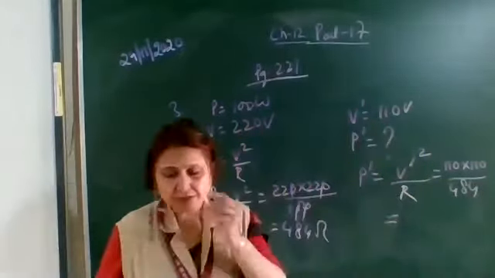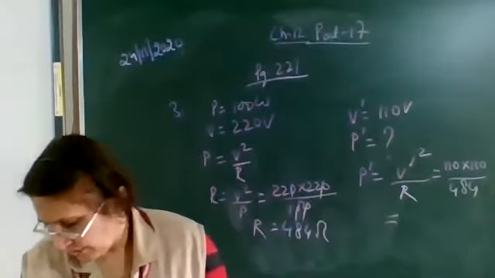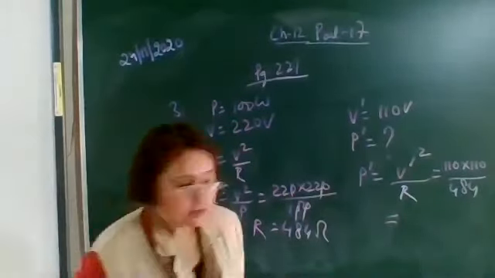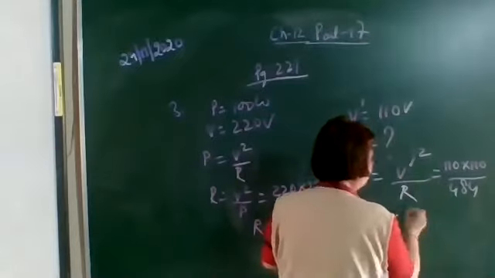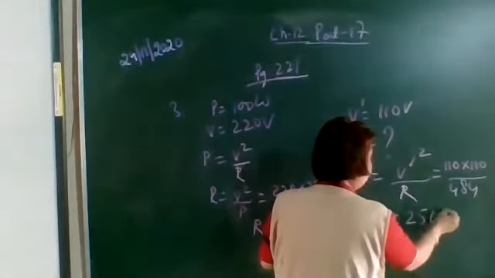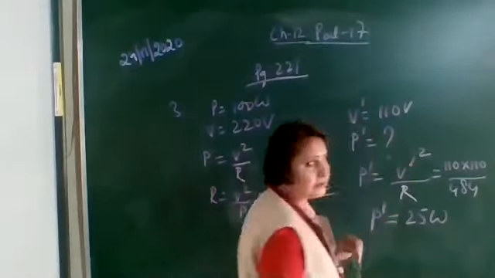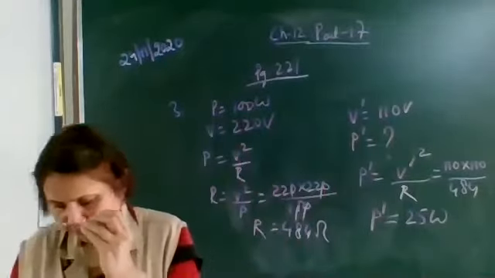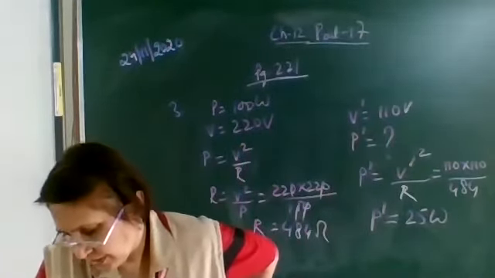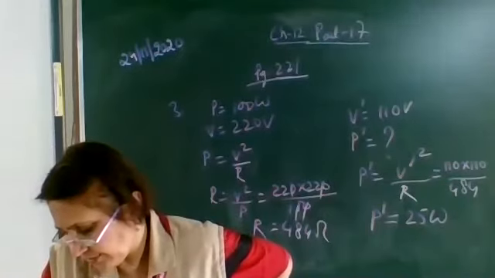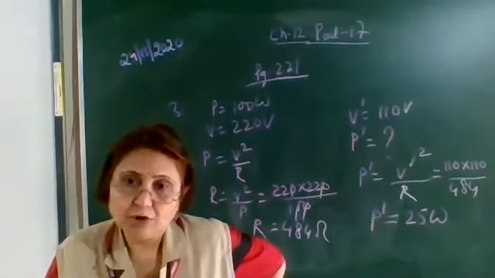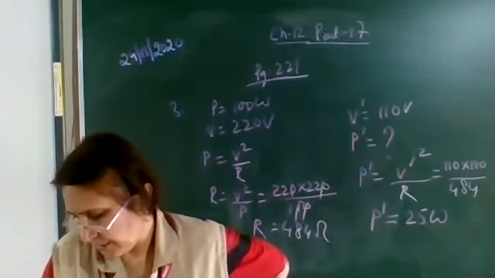On simplifying, you will get the power, which comes out to be 25 watt. So the answer is 25 watt. Again, 4 options are given. A is 100 watt, B is 75 watt, C is 50 watt, and option D is correct, which is 25 watt.